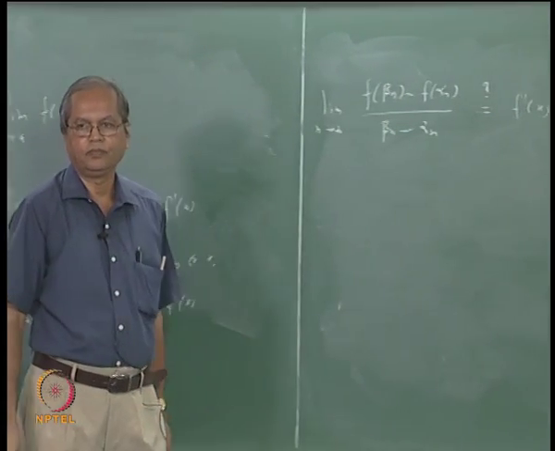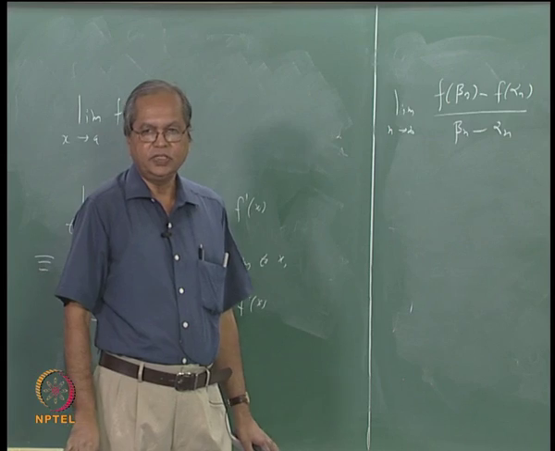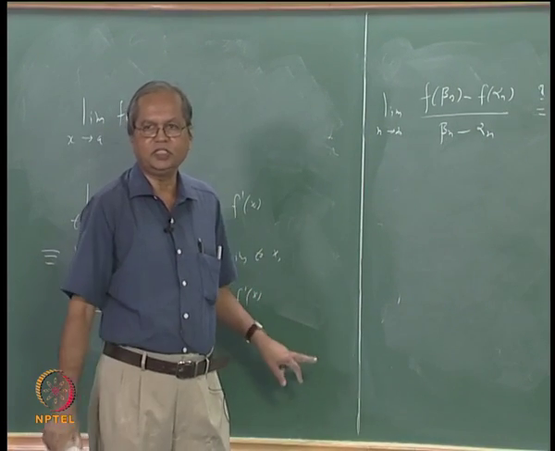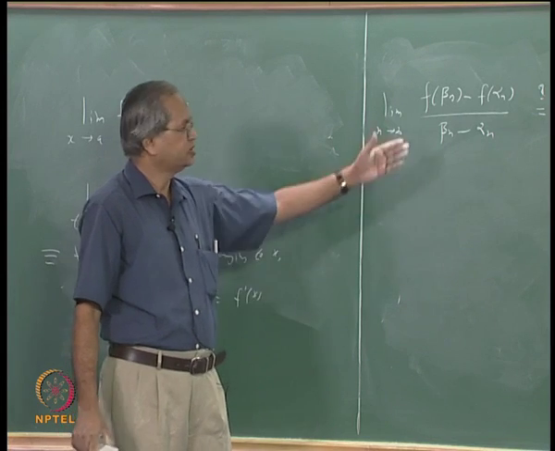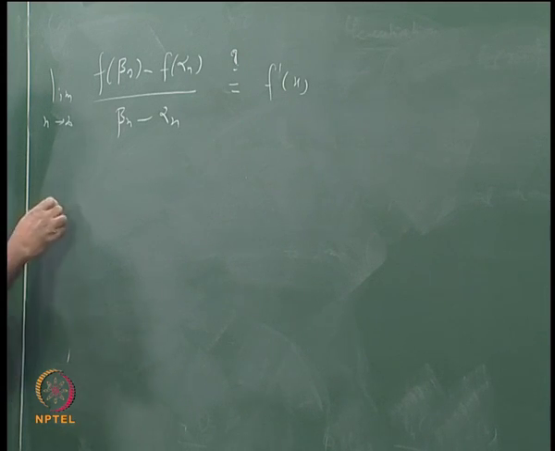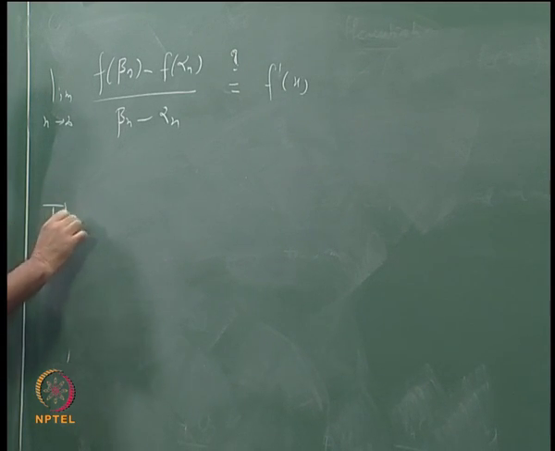And the answer is, in general this is not true. If you take alpha n and beta n as totally arbitrary sequences converging to x, this may or may not happen. But if you choose alpha n and beta n in a particular way, this is true. And what is that particular way? Let me just state that now.